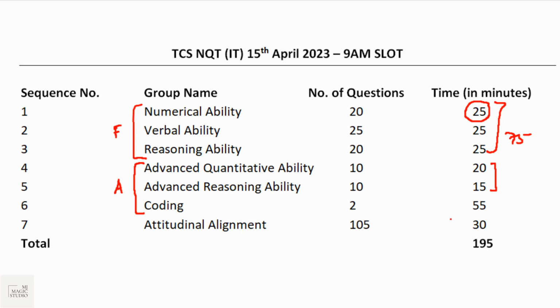Then we need to write 2 codes, and each code will come one after another. Once you execute one code, the timer given there, I think it is something like 25 minutes, runs out, and only after those 25 minutes will the second coding question start. After that is your psychometric test, where there are around 105 questions which you need to answer in 30 minutes. Make sure that you are answering all 105 questions. This number 7 comes under the IT sector. Psychometric test questions are very personal to answer, so try to attempt all of those.